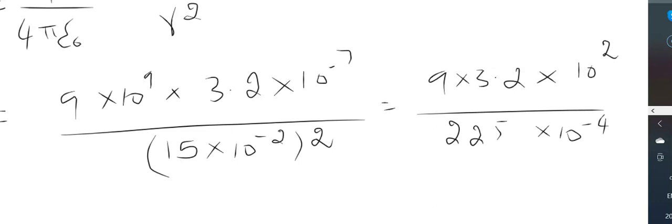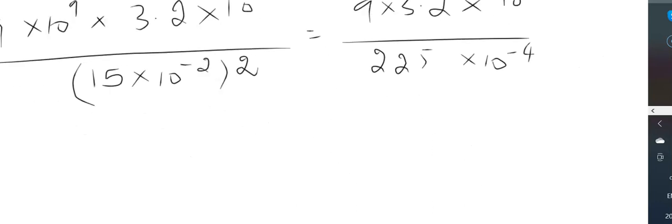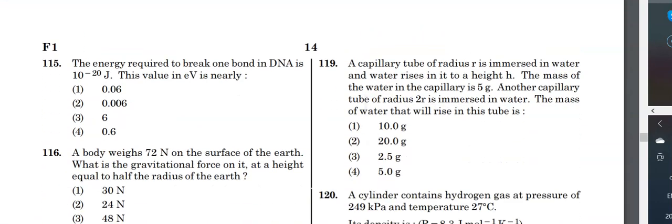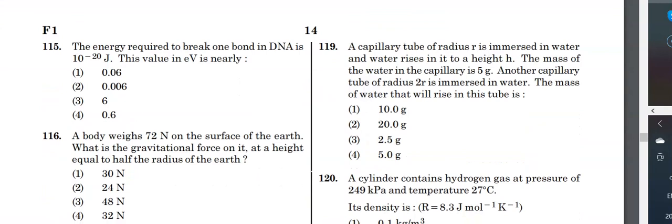So 9 into 3.2 divided by 225 gives 1.28 into 10 to the power of 5 Newton per coulomb. Let's see which option is correct: option 4 is the correct answer. It's a direct application of the formula.